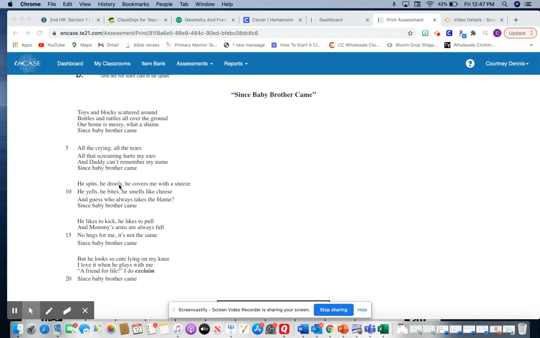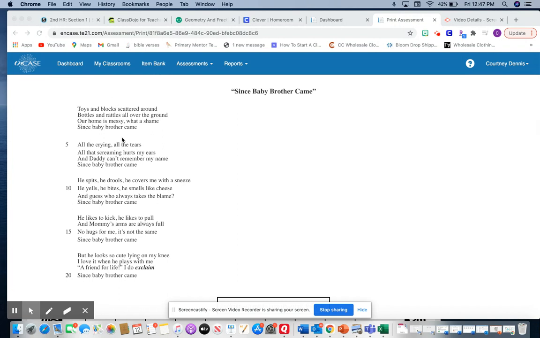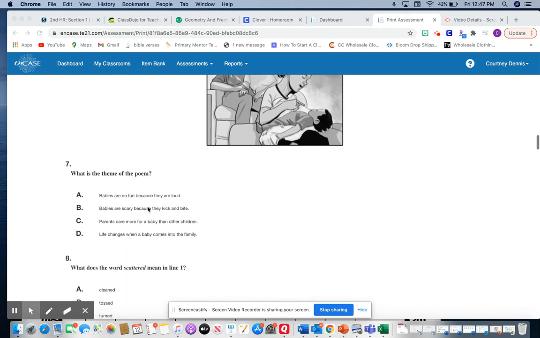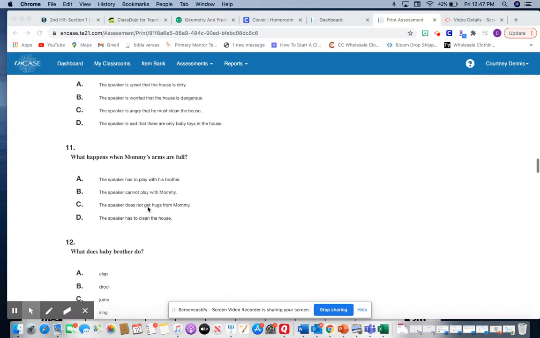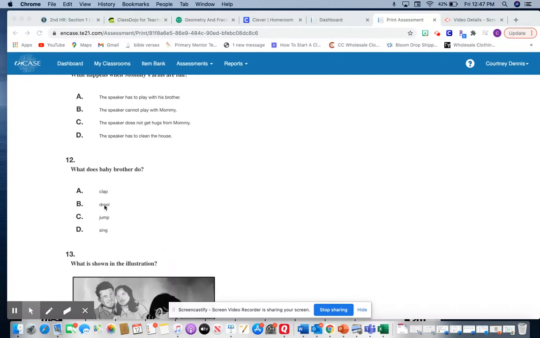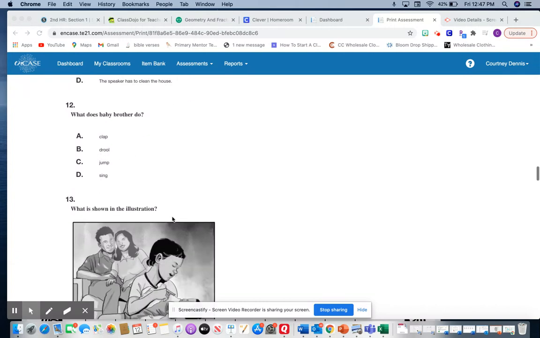"He spits, he drools, covers me with a sneeze. He yells, he bites, he smells like cheese." So in stanza 1, 2, 3, it has a list of the things that the baby does, and it says that he drools. So I can go back and find the evidence that that is the correct answer.